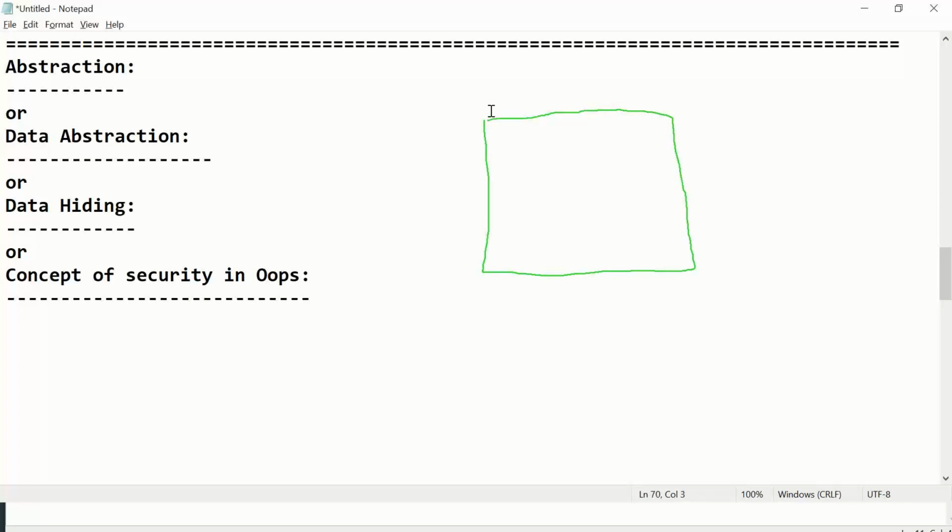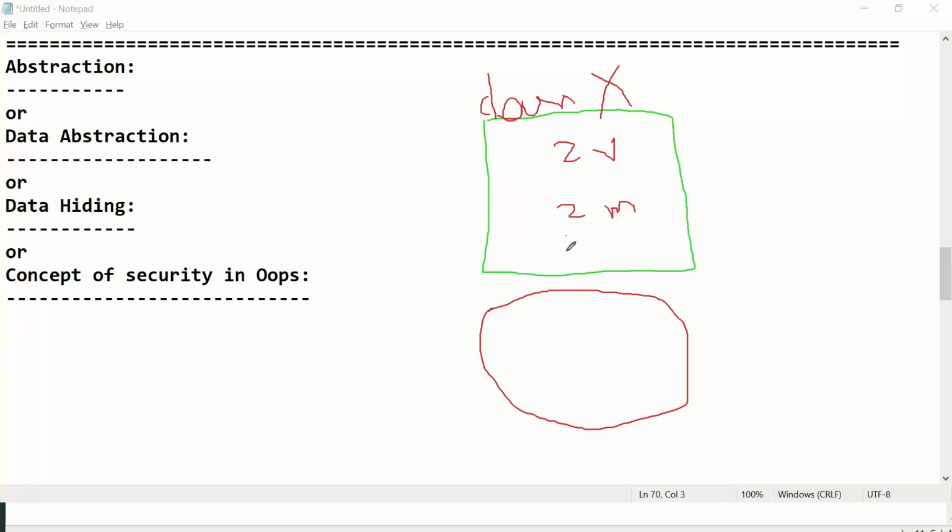Okay, so let us say you define a class here. Class X, fine. Here two variables are there, and let's say two methods are there. Imagine. Now this spot is called outside of class. Am I right or wrong? After defining your class with some static variables and some methods, you come out of the class.